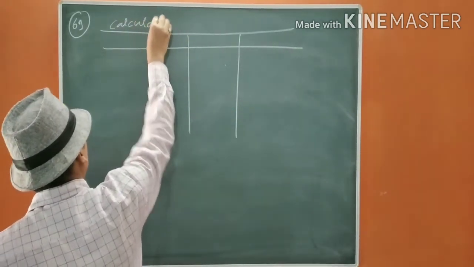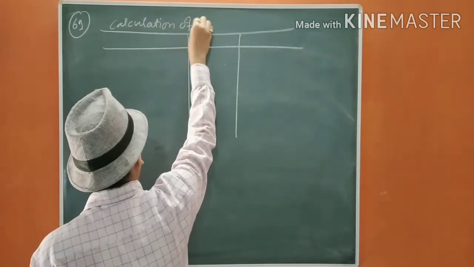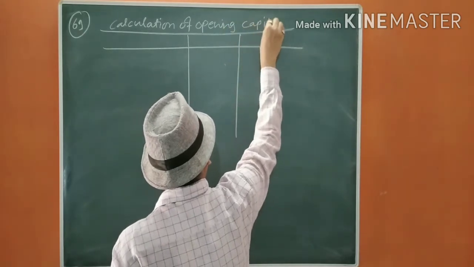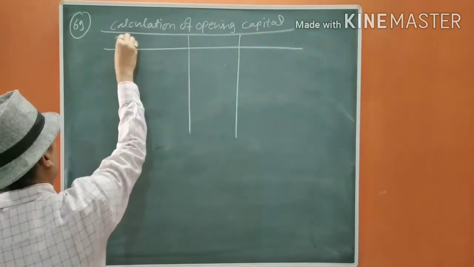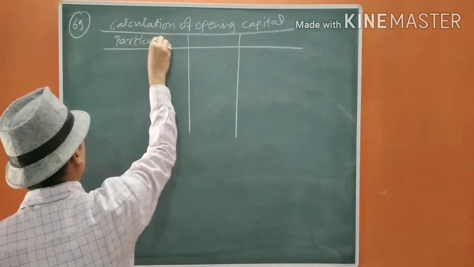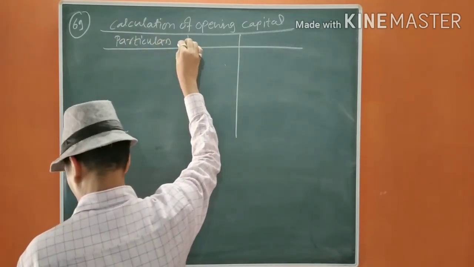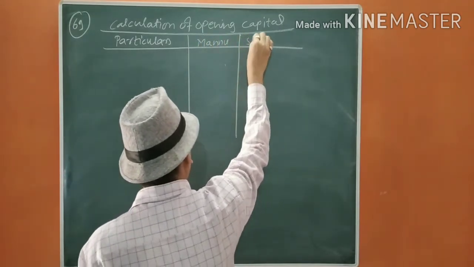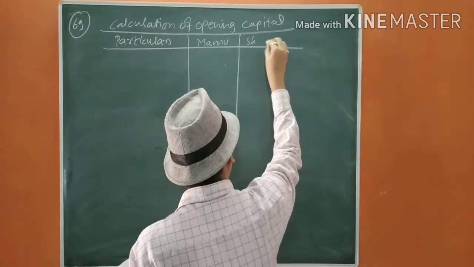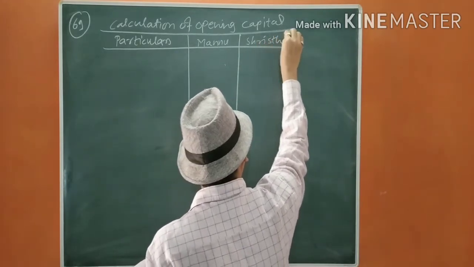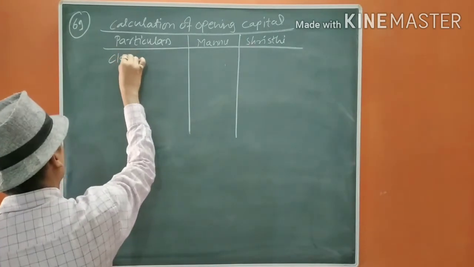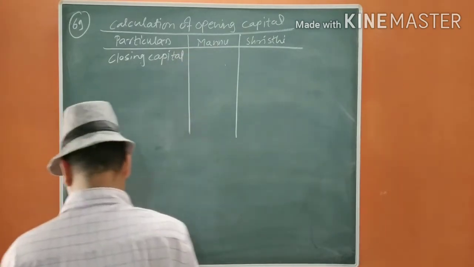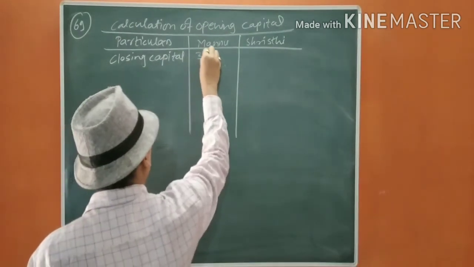Calculation of opening capital. Particulars: Manu, Srishti. Closing capital: 30,000, 10,000.